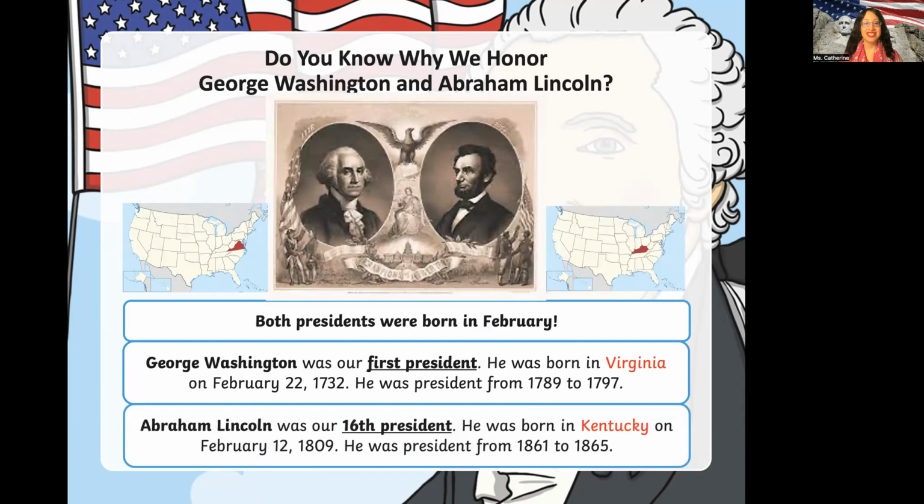Abraham Lincoln was our 16th president. He was born in Kentucky on February 12, 1809. He was president from 1861 to 1865. Now, bonus questions here. How old was George Washington when he became first president of the United States of America? Another bonus. How old was Abraham Lincoln when he became the 16th president in the United States of America? Put it down in the comments.